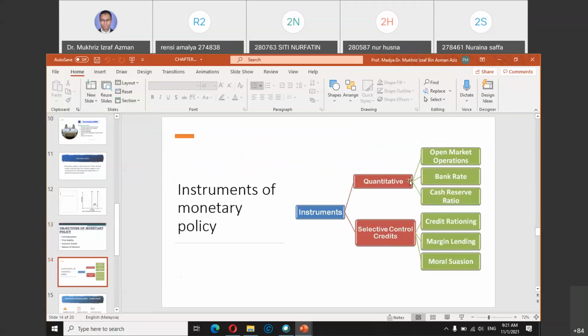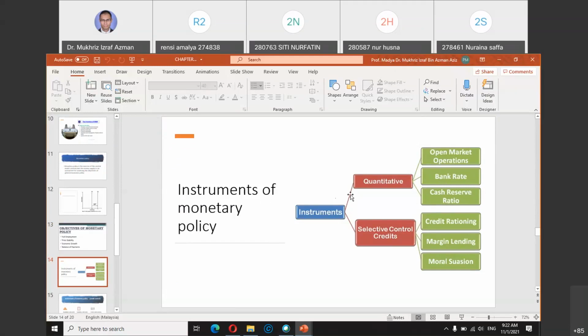Okay, the next few slides will be a little bit technical. I don't want to go too much into detail, because this is not the level of discussion that we can have in just 20 to 30 minutes. If you are an economics student, there is a subject that will focus more on the role of the central bank, and the discussion on these components will be in great detail.